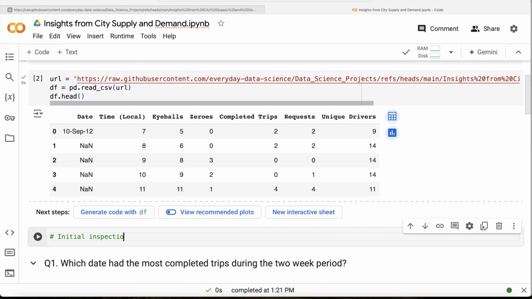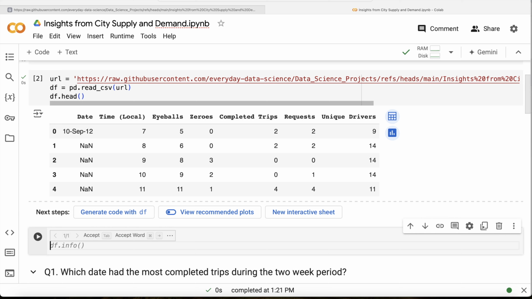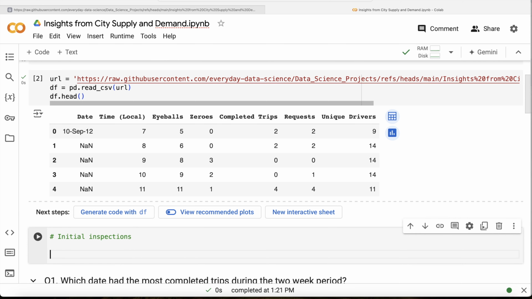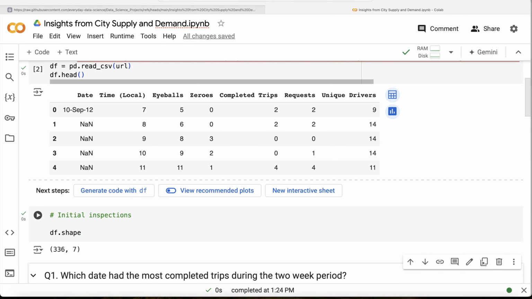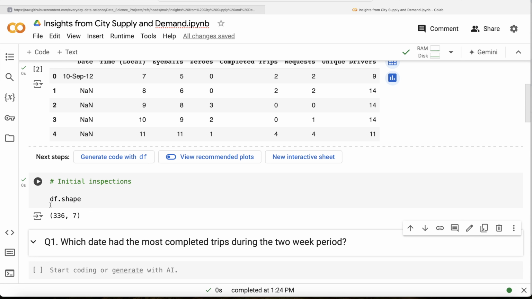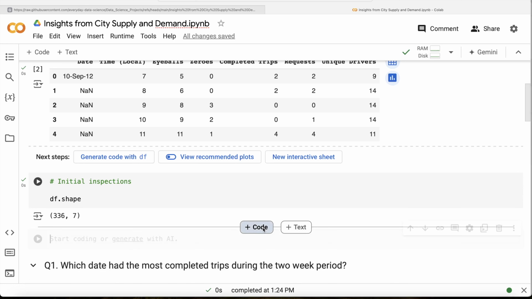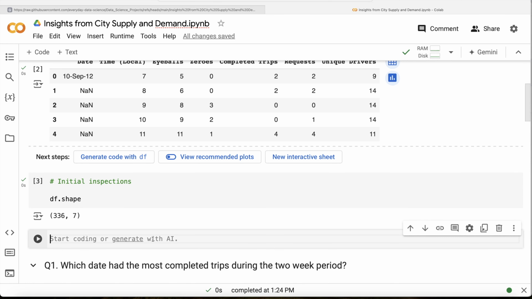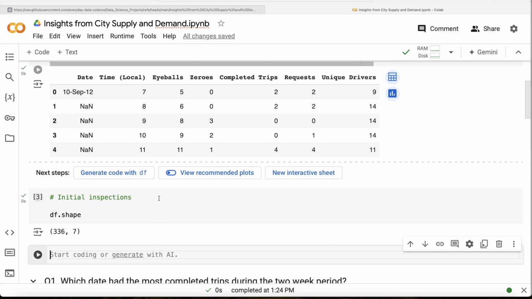The first thing that we should do is, let us print the shape of the data frame. If I do df.shape, it is going to give me how many rows and columns there are. So there are 336 rows and 7 columns. And then let us see how many null values there are in each of the columns.